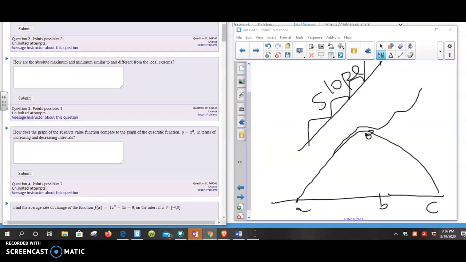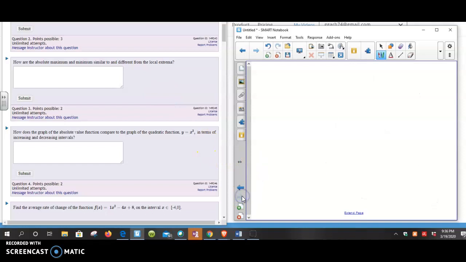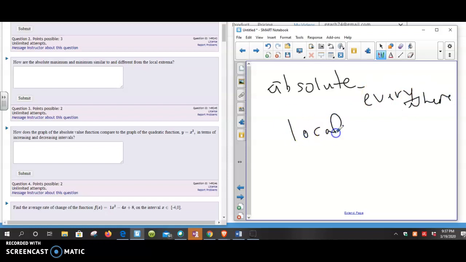How are the absolute maximum and minimum similar to or different from the local extrema? All right, so local and absolute. So absolute has to deal with everywhere. Okay, so that's like saying the world's lowest temperature ever recorded versus the lowest temperature ever recorded in Fargo, North Dakota, or a specific area, or a specific amount of time. Okay, so absolute is all time, everywhere. But local, it's like just a short defined period of time.